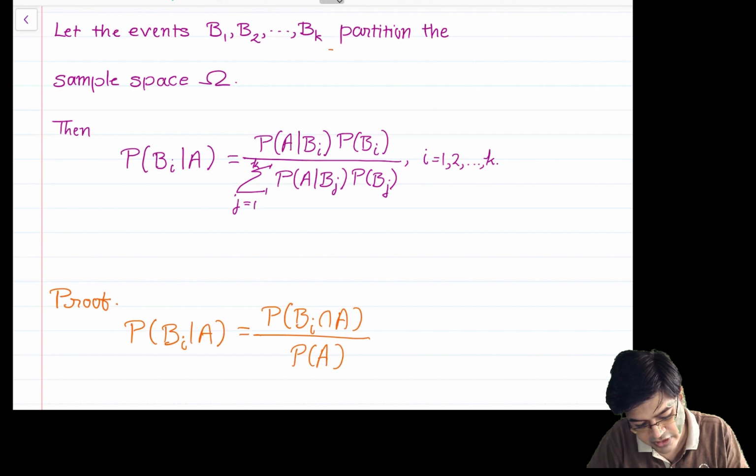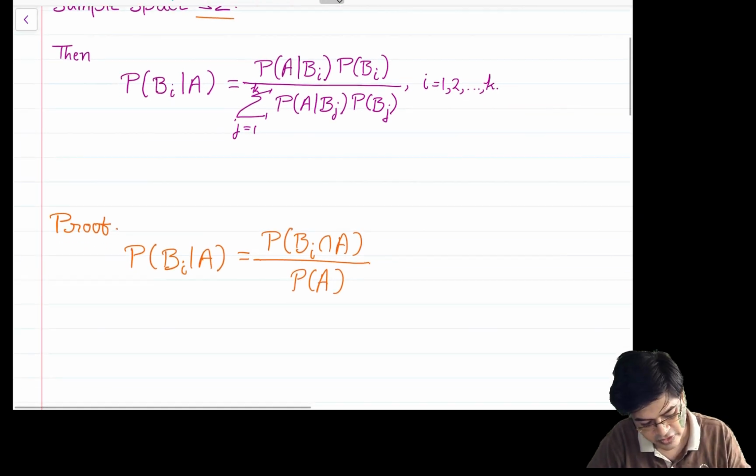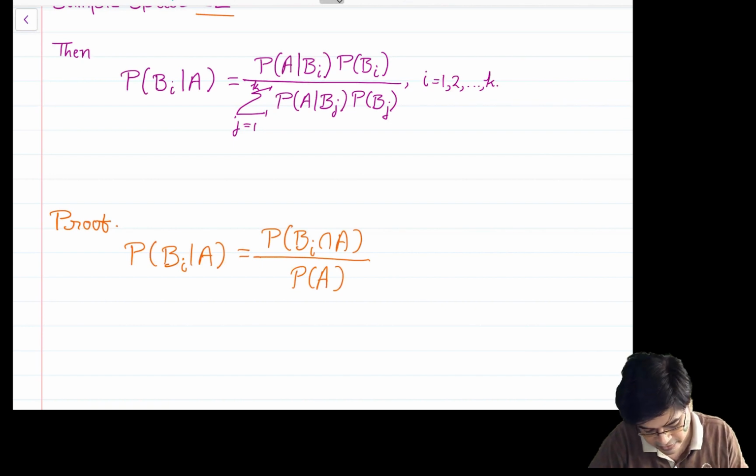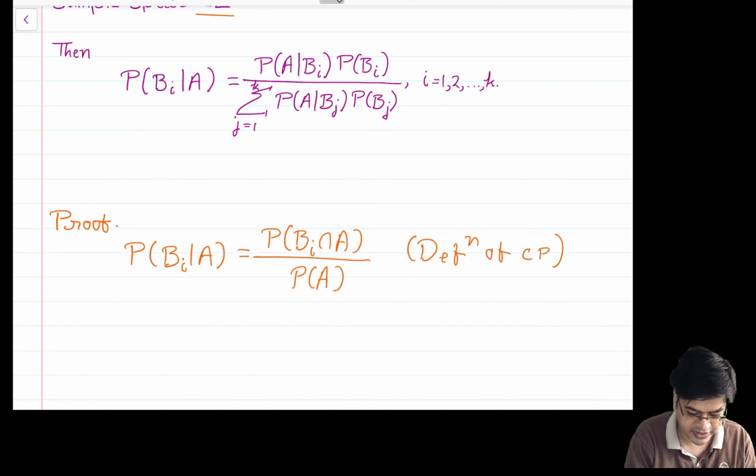This is a simple fact from the definition of conditional probability. Let us, for abbreviation, write CP.